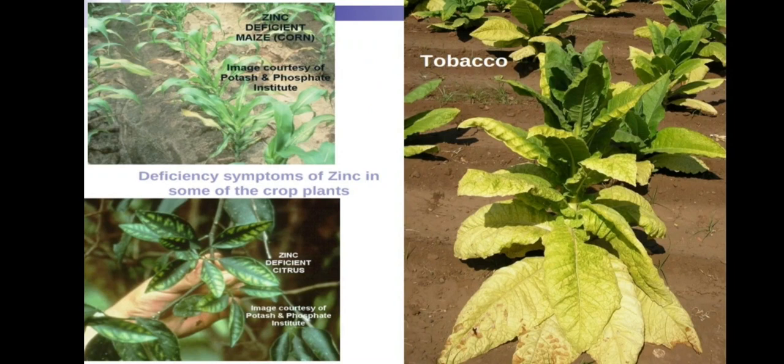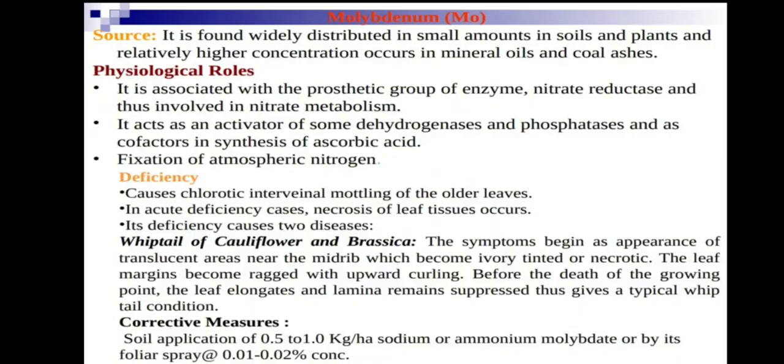Zinc deficient maize can be seen easily. See, chlorosis of older leaves from margins to the middle part. Okay, we can easily identify it in this image. Tobacco plant, zinc deficiency in tobacco, which leads to many losses.